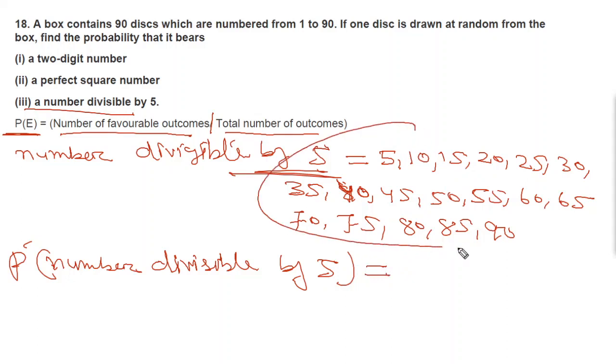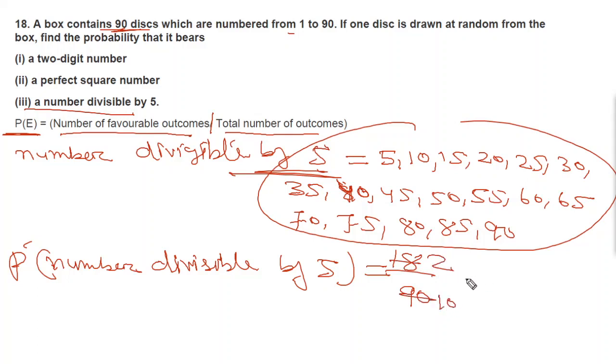Here these are the outcomes, they are 18 in number. So 18 divided by the total number of outcomes, which is 90. Then you can cancel it. 9 twos are 18, and here it will be 10. So 2 by 10, so 0.2 will be the probability. Okay, so here it is. Now we'll move to the next question.